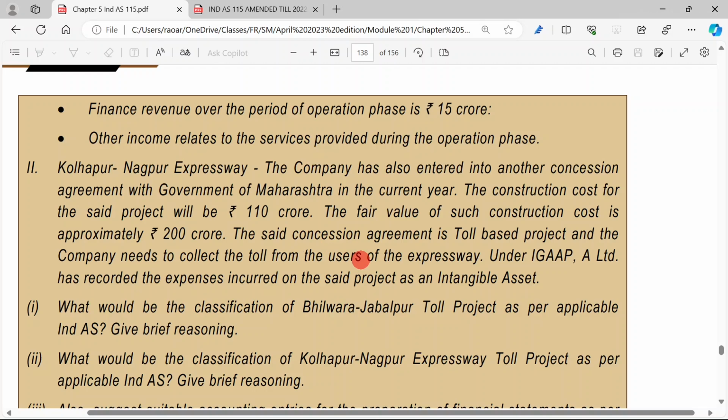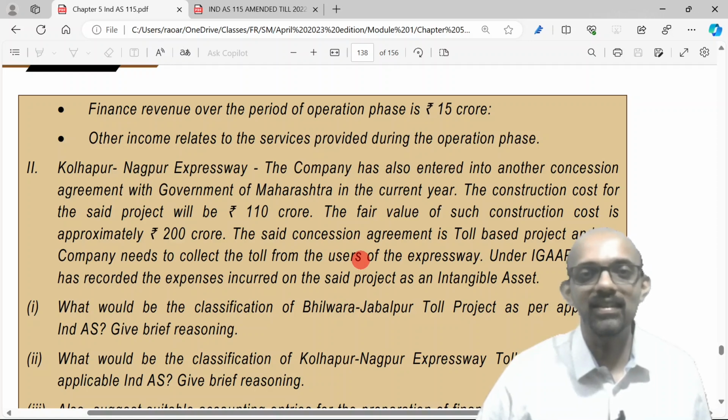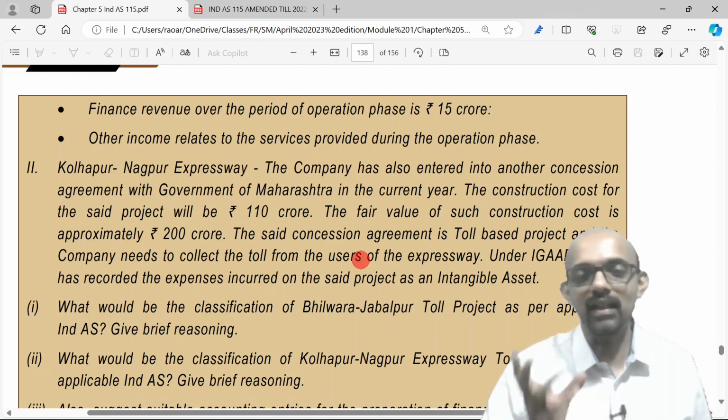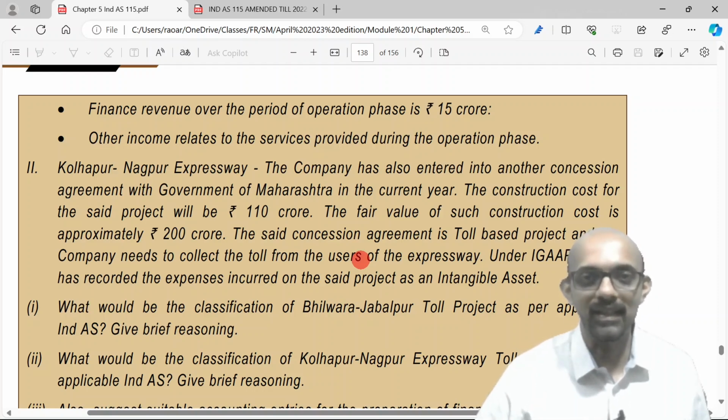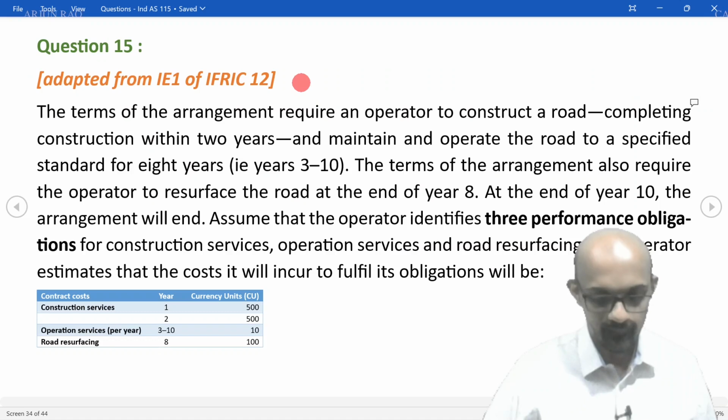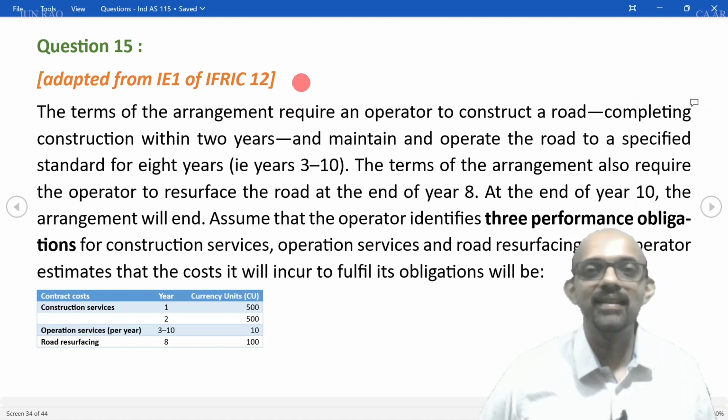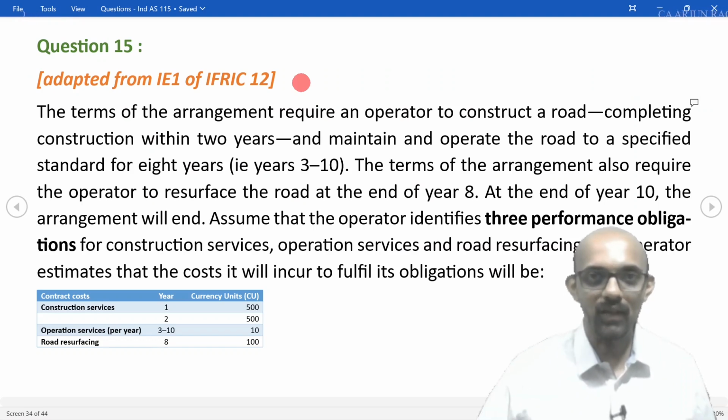So we will be seeing both these cases in the illustrative example, and there is also a case where it is partly a financial asset and partly an intangible asset. So let's now jump in to the illustrative example 1 of IFRIC 12.